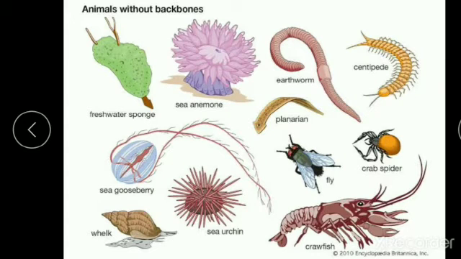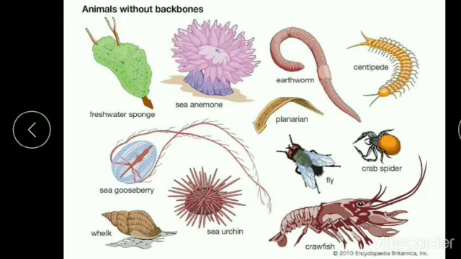Next we will see animals without a backbone. For example, earthworm, centipede, and fly. All these animals do not have backbones. These animals we categorize as animals without a backbone. So we have seen both types, animals with a backbone and animals without a backbone.